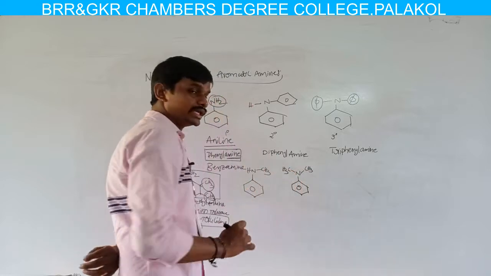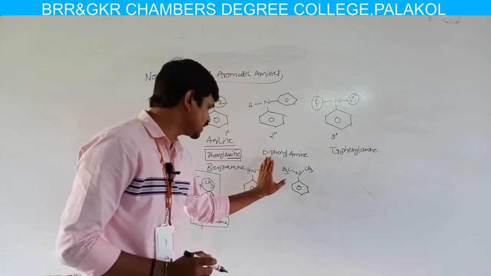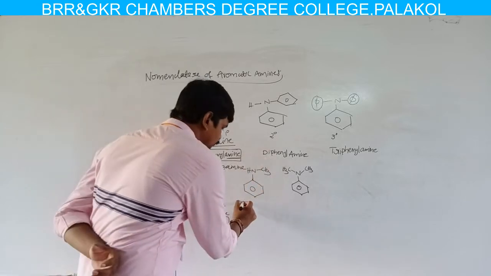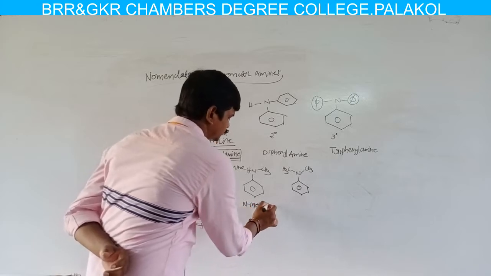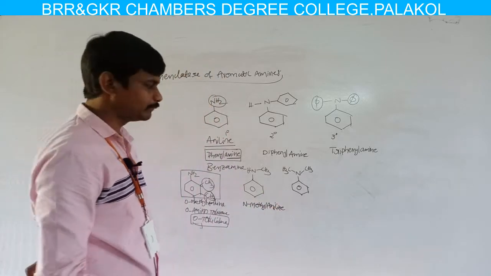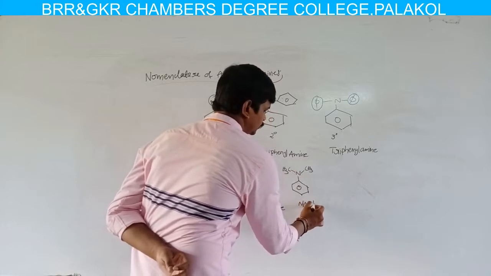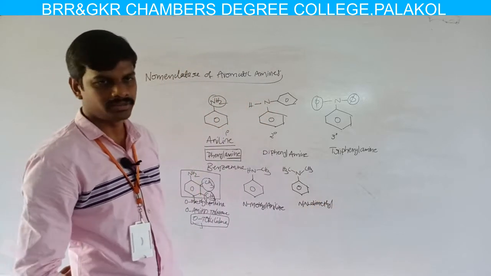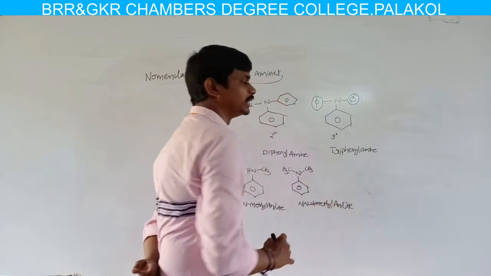If the methyl group is substituted on the nitrogen atom of the aniline nucleus, then we name it as a derivative of aniline. If the CH3 is absent, the name of this compound is aniline. In aniline, the nitrogen is substituted by a methyl group, so we add a prefix before aniline: the name of this compound is N-methylaniline. Here the nitrogen is attached to two methyl groups, so we add the prefix N,N: N,N-dimethylaniline.